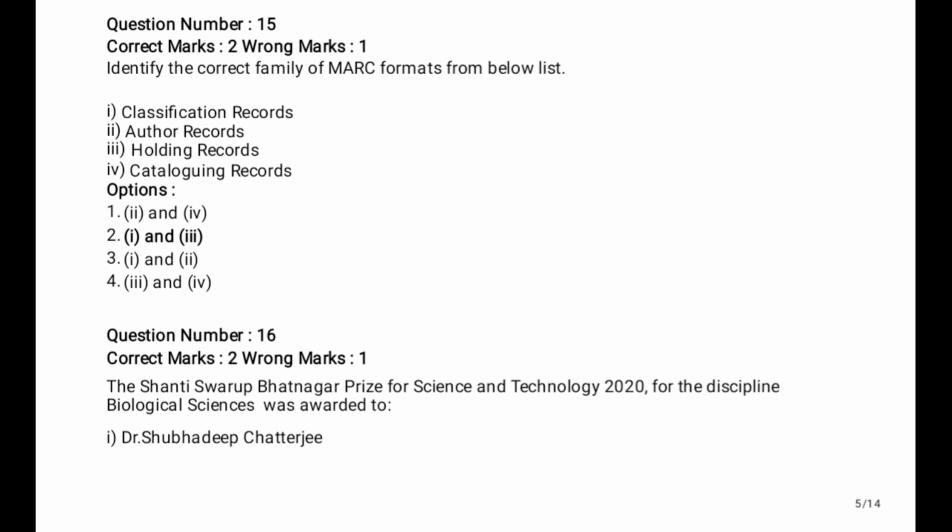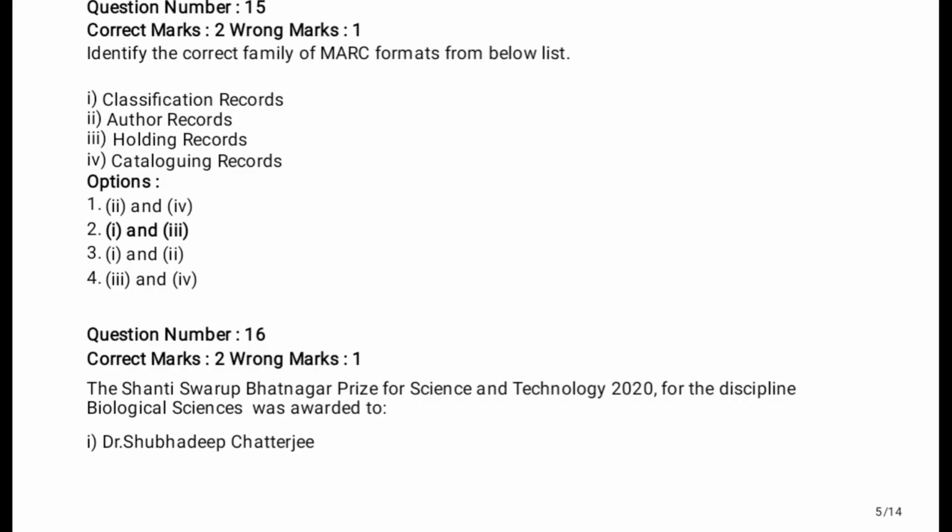The Shanti Swarup Bhatnagar Prize for Science and Technology 2020, in the discipline of biological sciences, was awarded to whom? This is part of current affairs. It was asked recently. Shanti Swarup Bhatnagar is a reputed, prestigious award in the field of science and technology. In 2020, in the field of biological science, who got this prize? This is out of the syllabus, it's asking from current events.